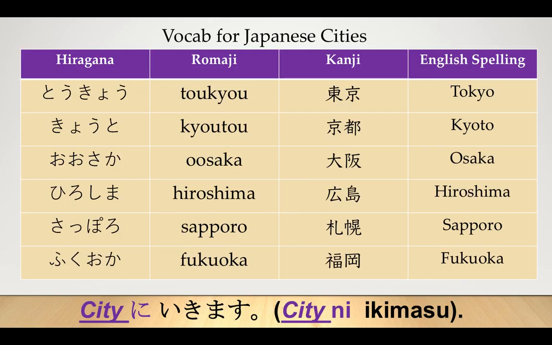So these are the 6 cities we have now looked at: Tokyo, Kyoto, Osaka, Hiroshima, Sapporo, and Fukuoka. As I have stressed before, we are looking for you to learn how to write these 6 cities using hiragana. However, some of us will be looking to write them in kanji, those of us who are aiming high. The sentence structure we're using is still ni ikimasu.